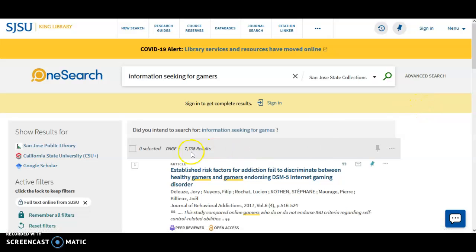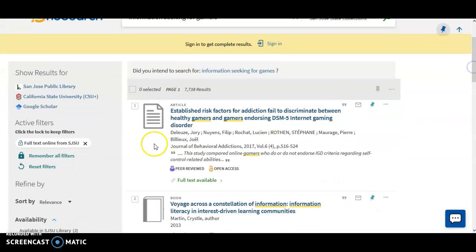And voila! Now all of your results are only showing the full text online from SJSU. To undo this feature, click the X.